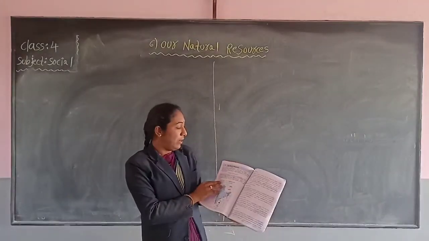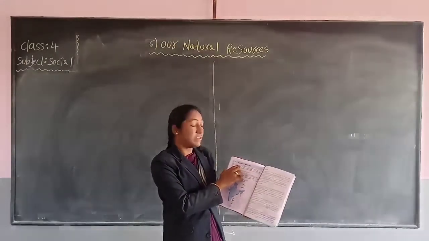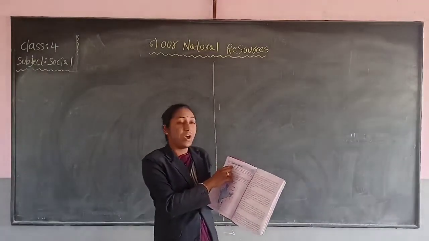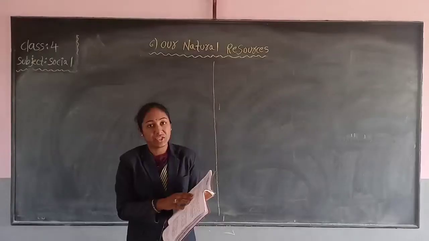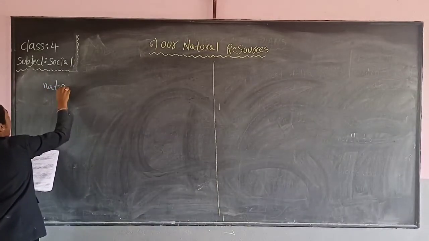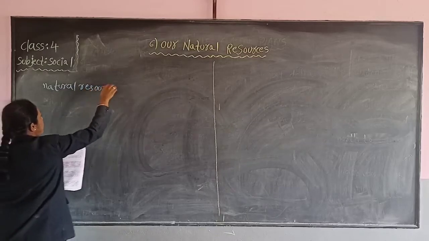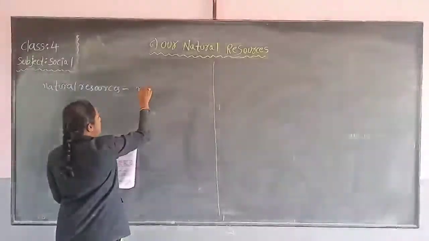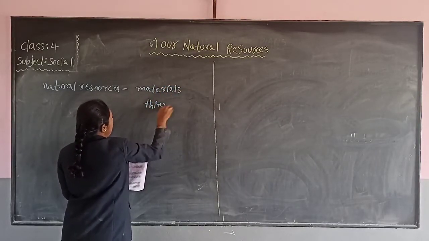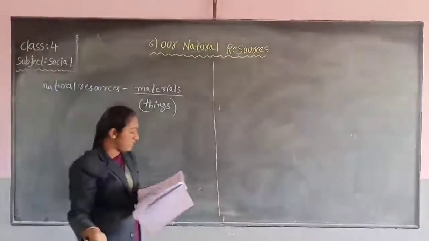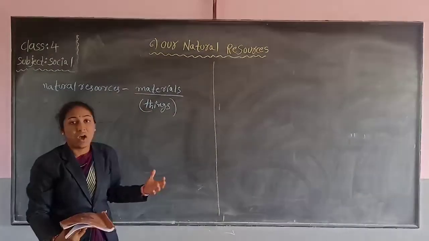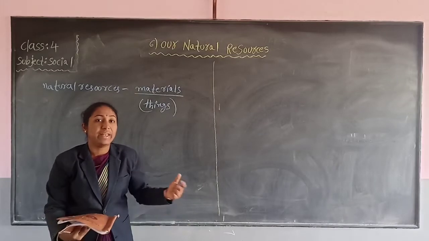First of all, natural resources. Look at the first paragraph. Listen carefully. Natural resources are materials available in nature. Actually, natural resources means what, children? Materials. Materials means things. Natural resources means the materials or the things which are available in nature.